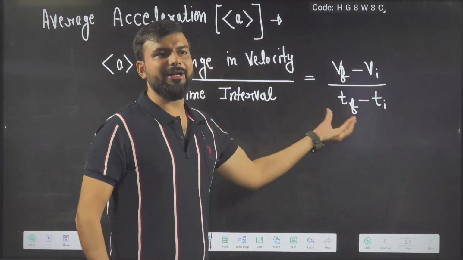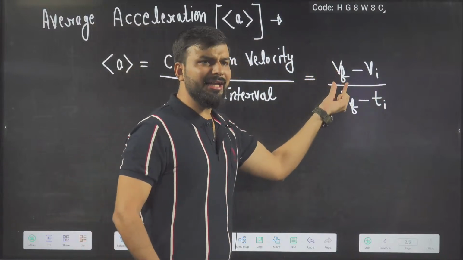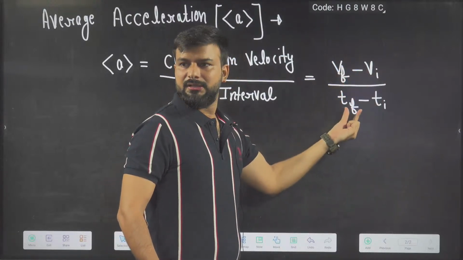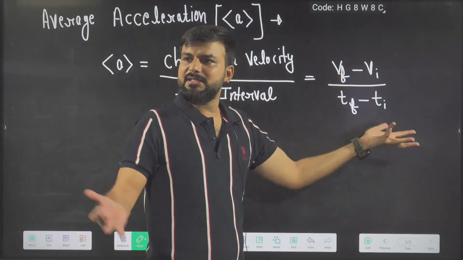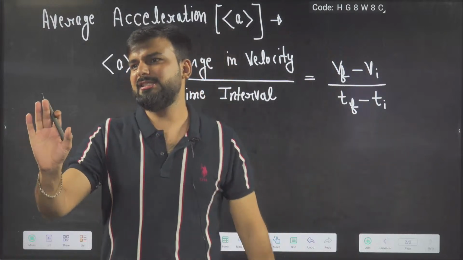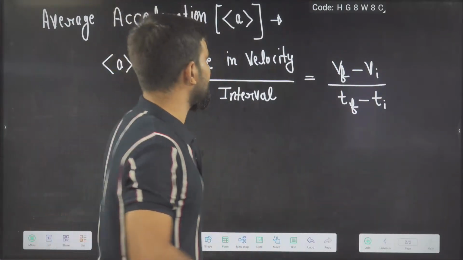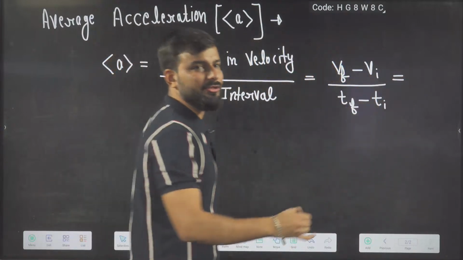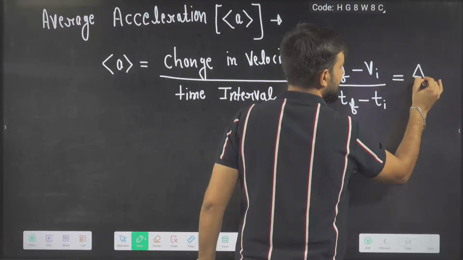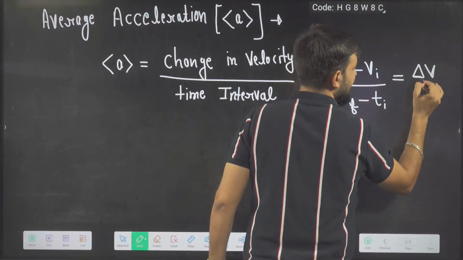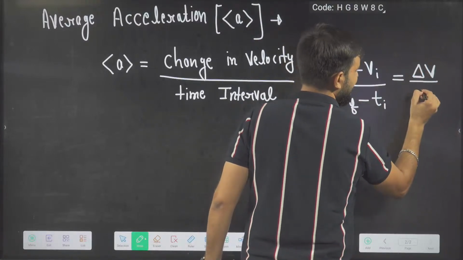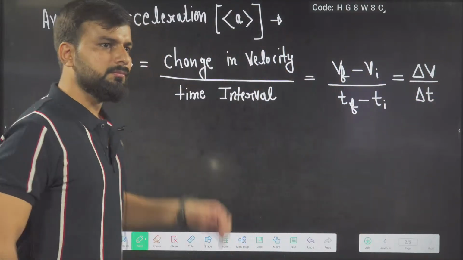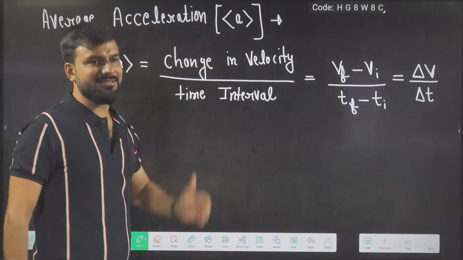So what is the formula for average acceleration? Final velocity minus initial velocity upon T final minus T initial. Khatam. Easy or not easy? Easy formula, can you remember? Okay. And for change, what symbol are we using? Delta. Delta V. And for time interval, what symbol are we using? Delta T. Understood? This is the formula for average acceleration.